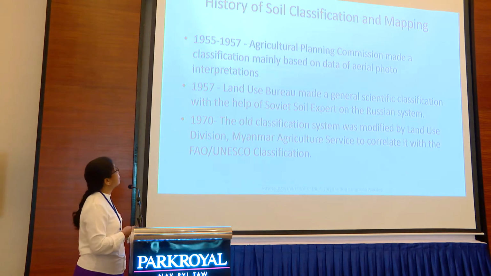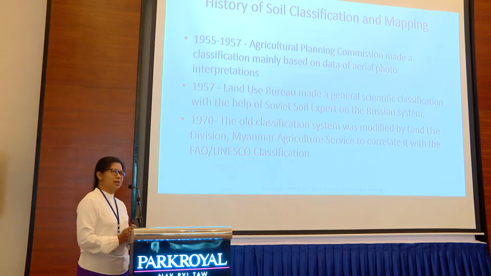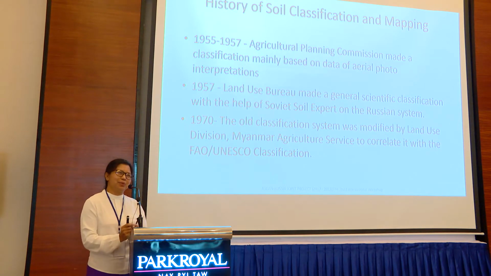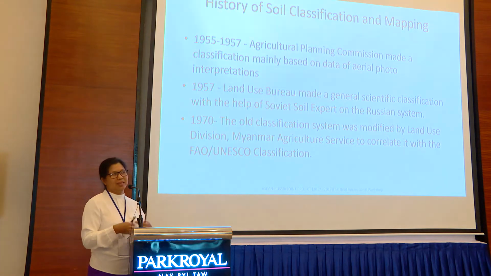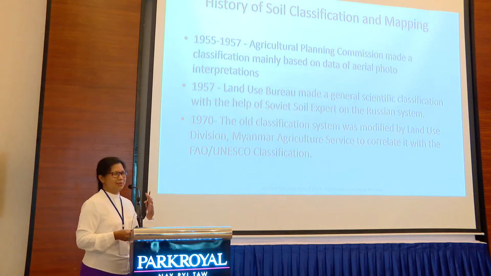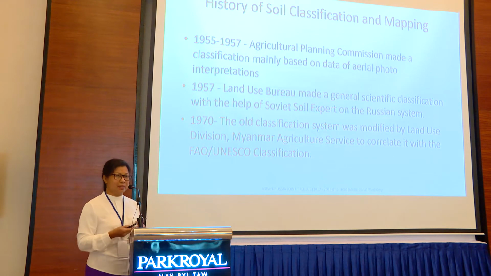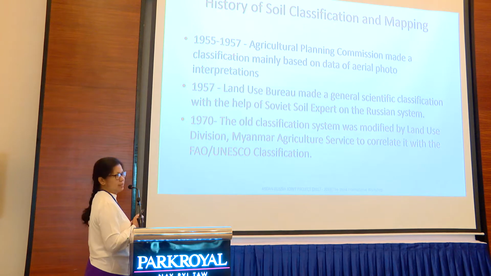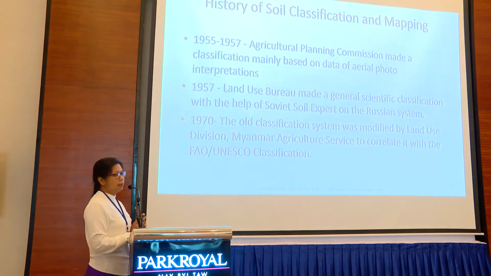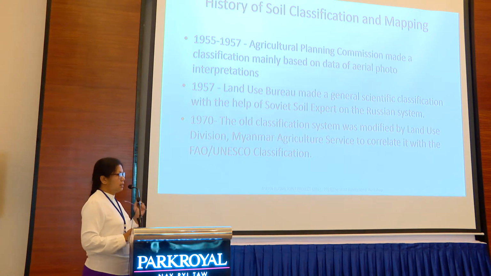Let's see our history of soil classification. We are very thankful to Russia, because the history is very important, with the help of the Soviet Russia Federation. From 1955 to 57, the Agricultural Planning Commission made a classification mainly based on aerial photo interpretation.